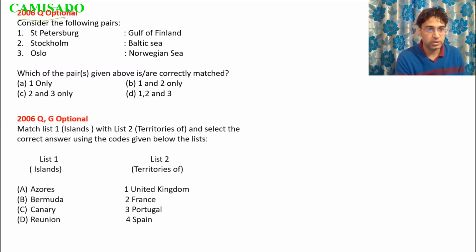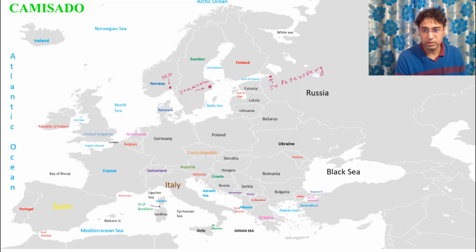So let us look at these questions from the year 2006. It is about matching the following. It has options like St. Petersburg, Stockholm, and Oslo. So let us look at these on the map. This is St. Petersburg, located near the Gulf of Finland. This is Stockholm, located near the Baltic, and this is Oslo, located near the North Sea.